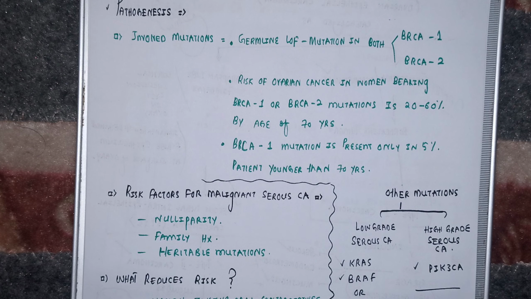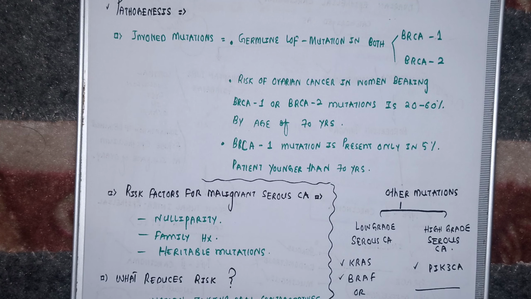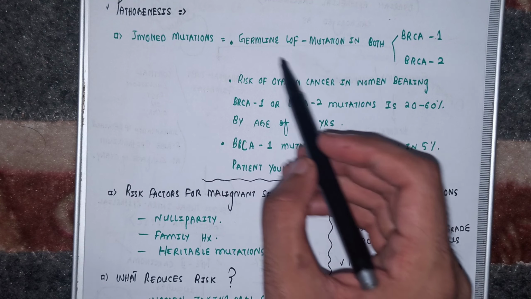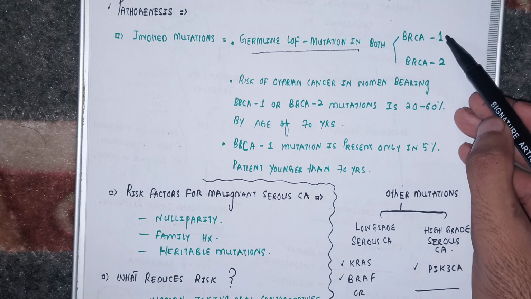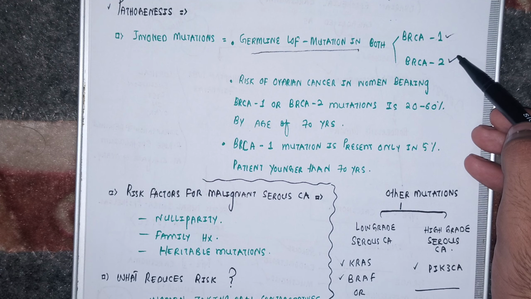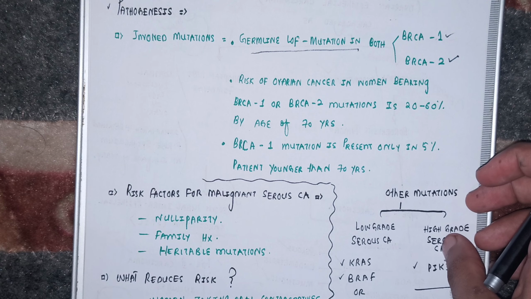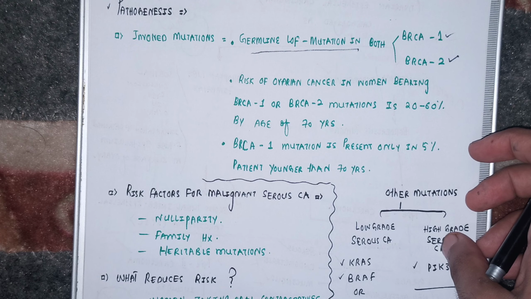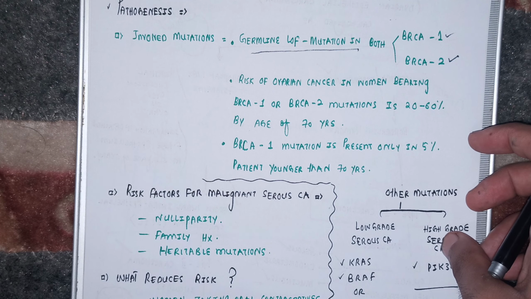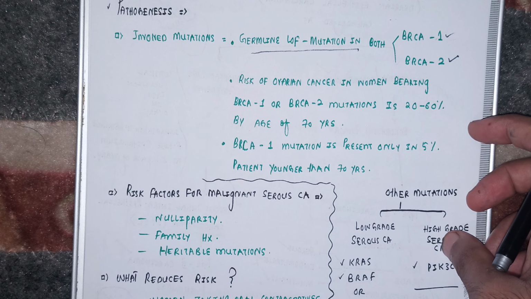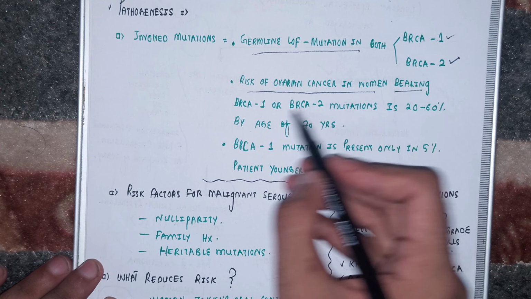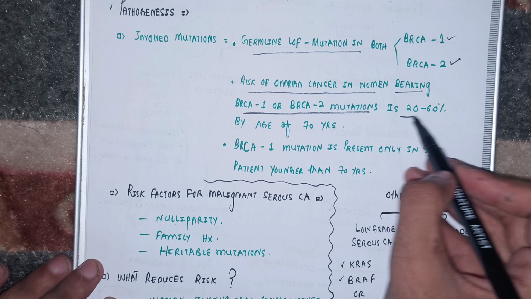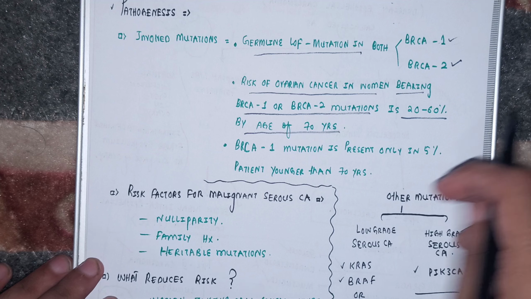If you have a look at the pathogenesis, beta, then you will come to know the involved mutations. The most common mutation is germline loss of function mutation in a tumor suppressor gene. BRCA1 and BRCA2, these two are the tumor suppressor genes which are lost in case of the serous variety of surface epithelial ovarian tumor. And a few more things I need to mention here, beta, that risk of ovarian cancer in women bearing BRCA1 BRCA2 mutations is 20 to 60% by the age of 70 years.